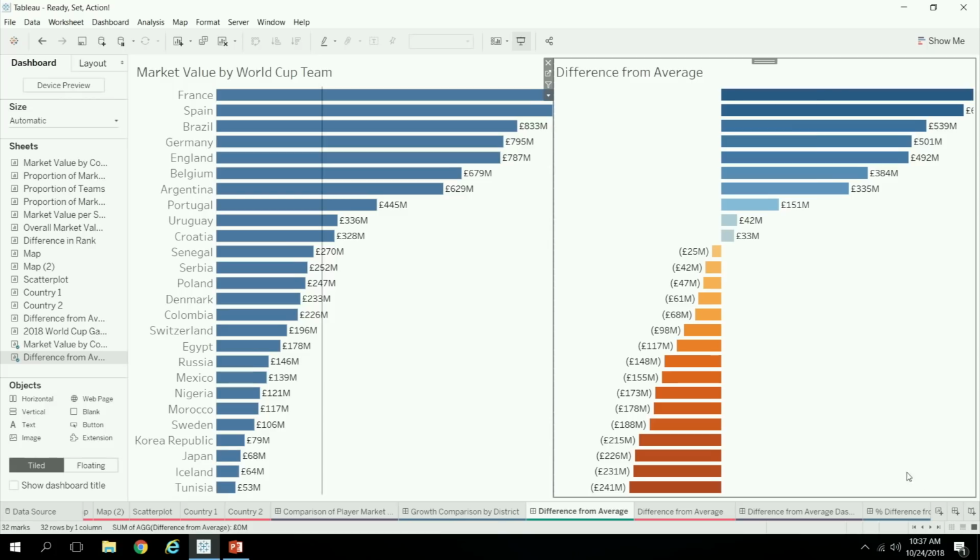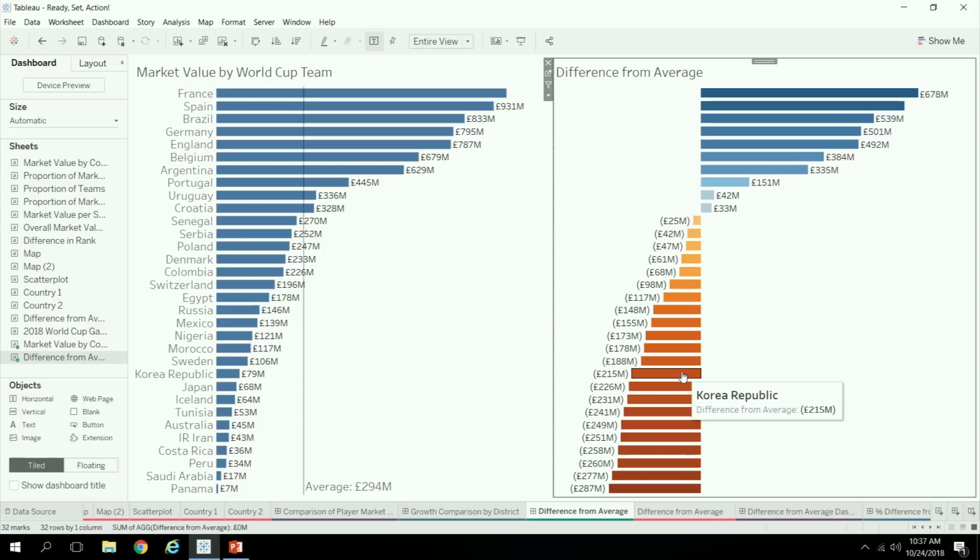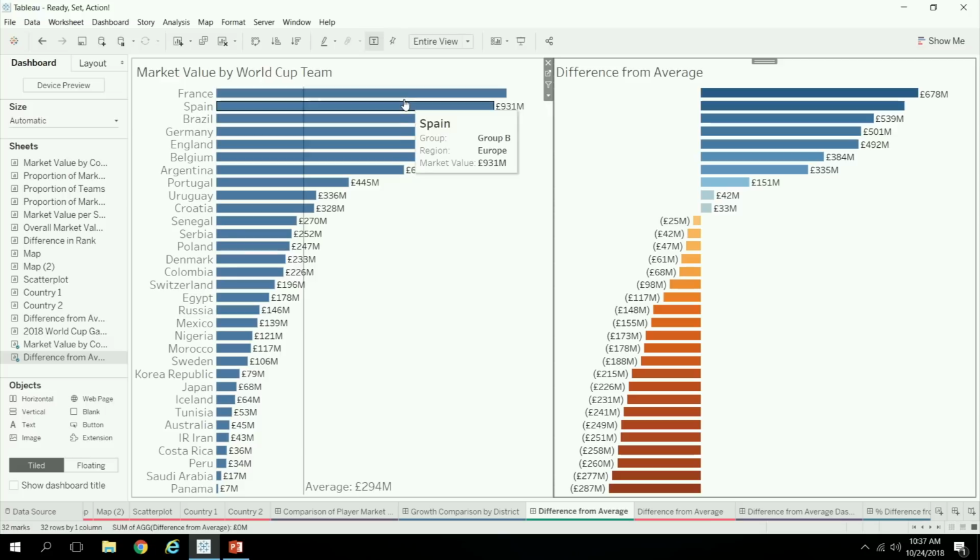This one here is looking at a difference from average. So here we have the market value by different teams in the World Cup. And so if we make a select, then the right view is showing you the difference from the average line, so from this 294 million.